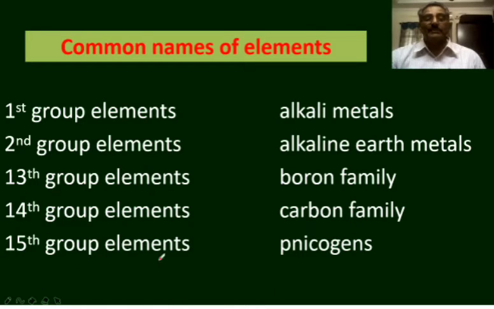The 15th group elements are said to be pnicogens. There is a special name for these 15th group elements, the pnicogens. P is silent here, nicogens. Elements in this group are nitrogen, phosphorus, arsenic, antimony and bismuth. The hydrides of this group have a pungent odor and they cause suffocation when inhaled. So this group is called the pnicogen group. The hydrides of pnicogens are also poisonous in nature if inhaled in large quantities.